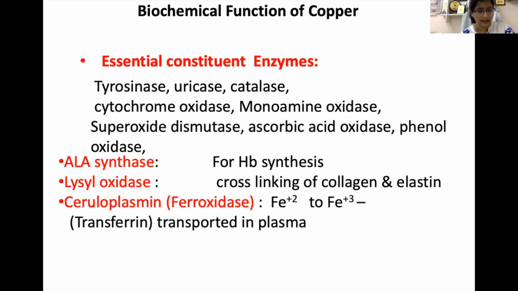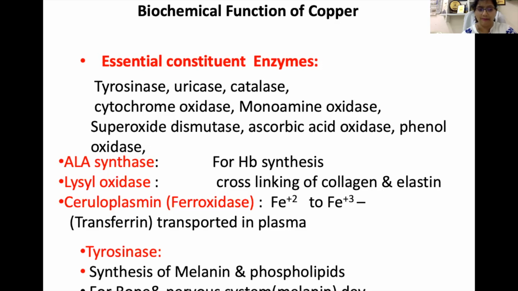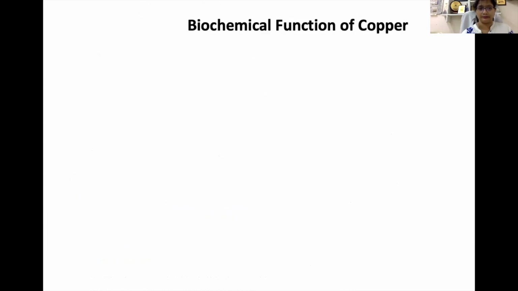Lysyl oxidase is important in the cross-linking of collagen and elastin, so it also depends on copper. One more is ceruloplasmin, which is also known as ferroxidase. It converts the ferrous form into the ferric form, which is an important step for transferrin, which transports iron in plasma. Tyrosinase is one of the enzymes whose activity is dependent on copper. It is responsible for the synthesis of melanin, and it is also involved in the formation of bones and the nervous system.